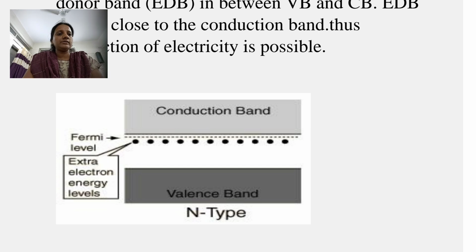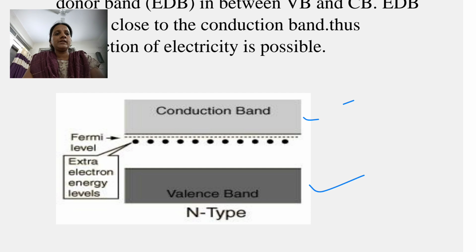See here in that figure, here is the valence band, the conduction band, and near the conduction band there is an extra band, that is the electron donor band, EDB, with the extra electron energy level called the Fermi level.